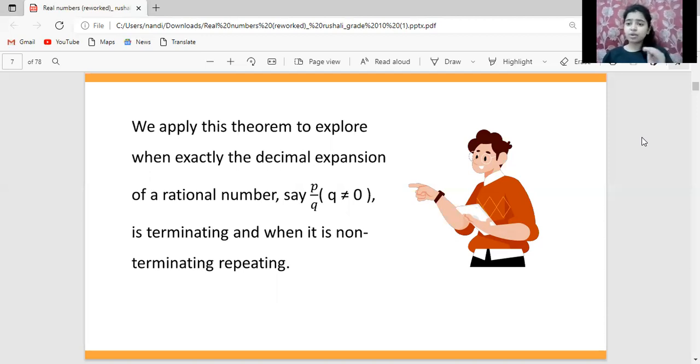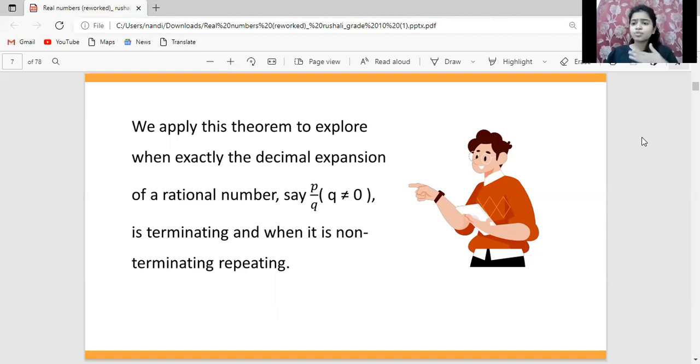So I'll tell you the meaning of terminating and non-terminating repeating, okay? The word terminating refers to a fractional form p by q which can end. For example, 1 by 2 will end. The answer will be 0.5. It is not like 0.5555, it doesn't go on like that. It has an end, like 0.5 is the answer.